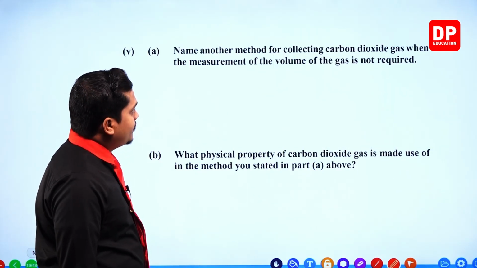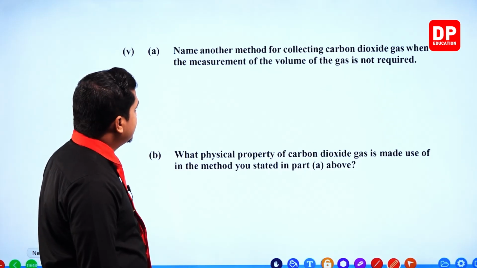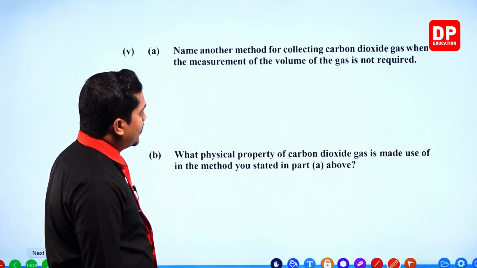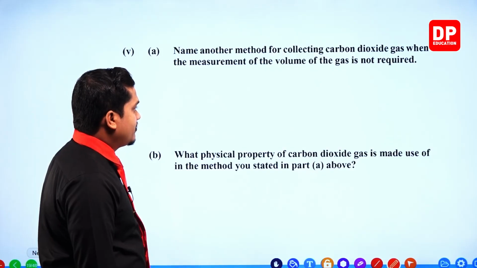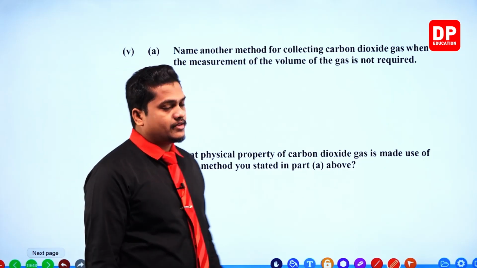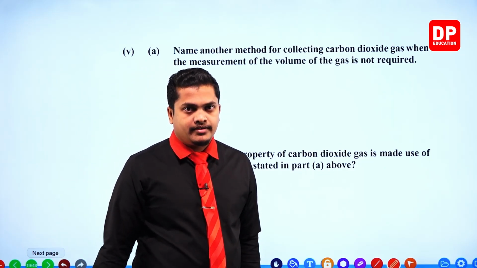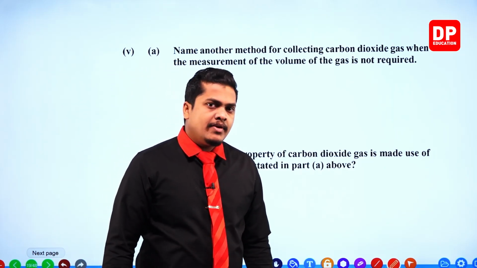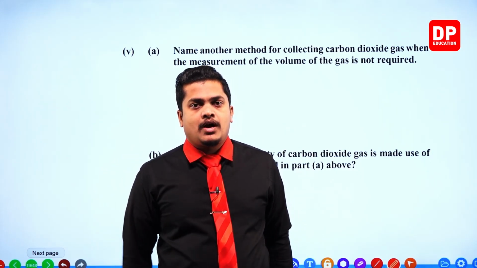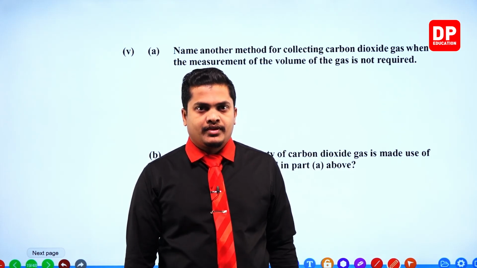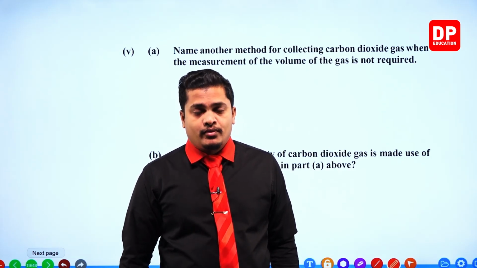Name another method for collecting carbon dioxide gas when the measurement of the volume of gas is not required. Carbon dioxide gas: the relative molecular mass of carbon dioxide is 44, my dear children.